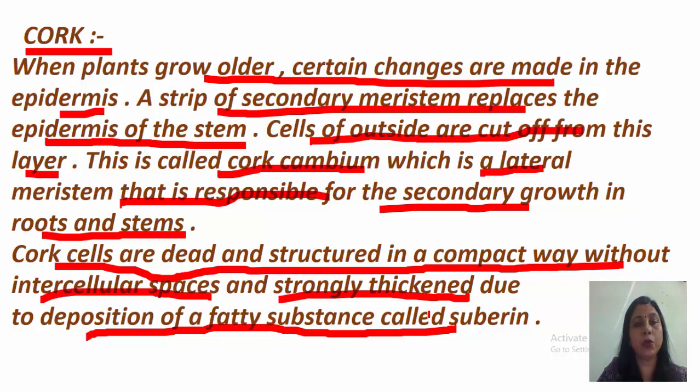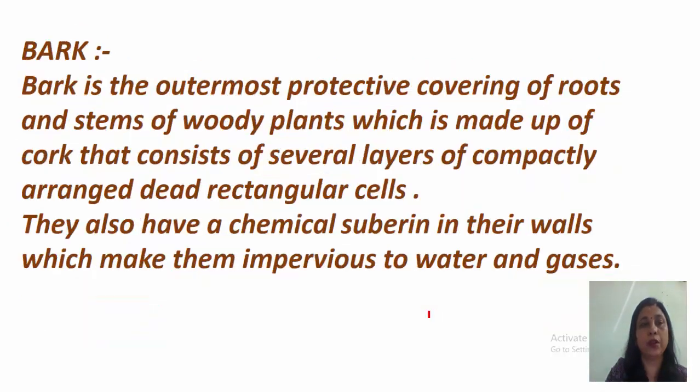So as plants grow older, their epidermis is replaced by the secondary meristem, and the outside cells are cut off from this layer. This layer is known as cork cambium, and it is a lateral meristem which is responsible for the secondary growth in the roots and stems. The cells of the cork, the cork cells, are dead and they are arranged in a very compact way without any intercellular spaces, and they are strongly thickened due to deposition of a fatty substance called suberin.